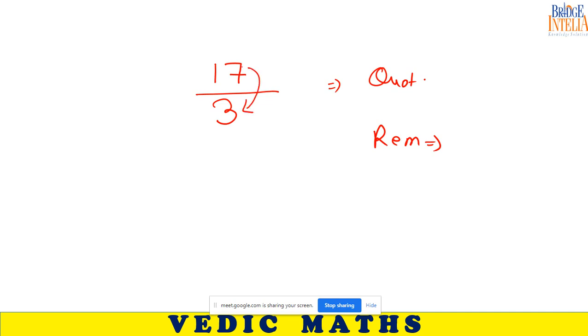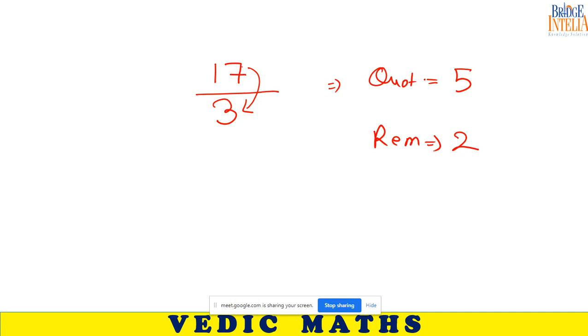Okay, before learning this method, let me clear a few doubts. If you divide, let's say, 17 by 3, what is the quotient and what is the remainder you get? You are dividing 17 by 3. What is the quotient you get? 5. What is the remainder? 2. We get 5 as the quotient and 2 as the remainder.